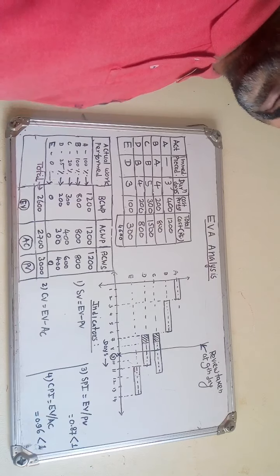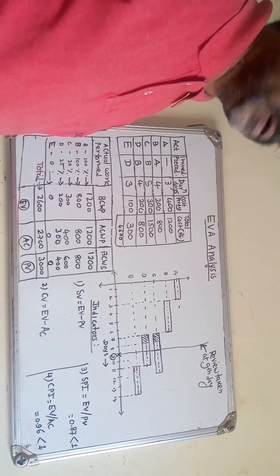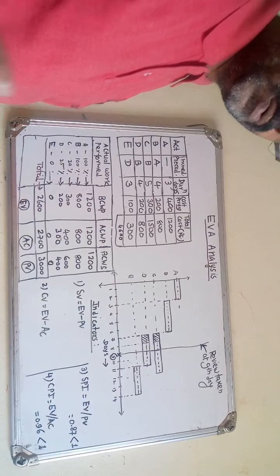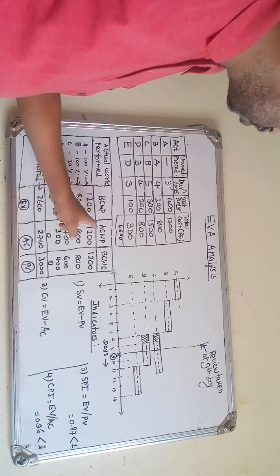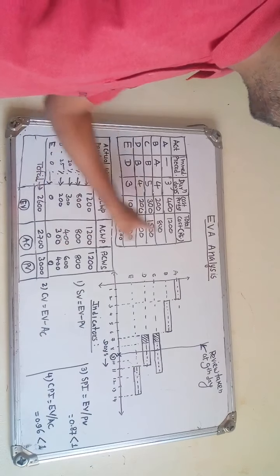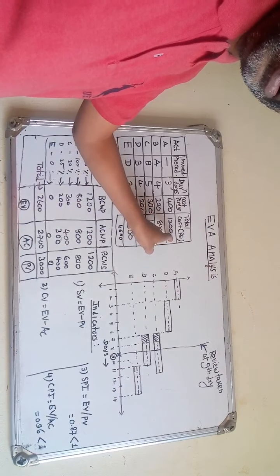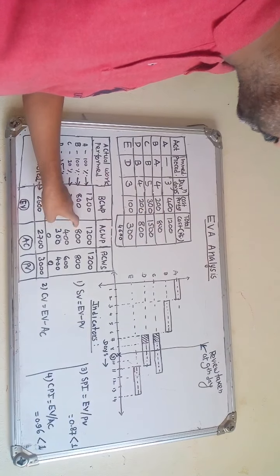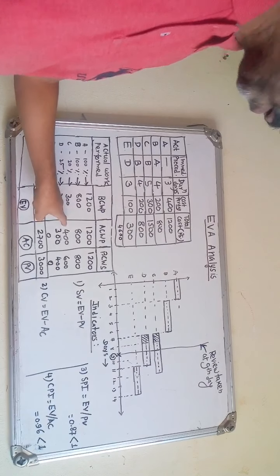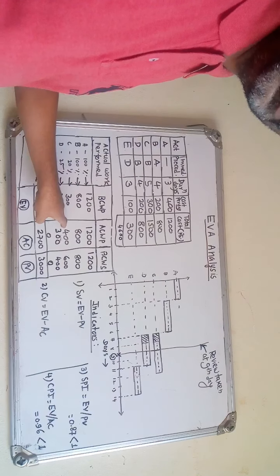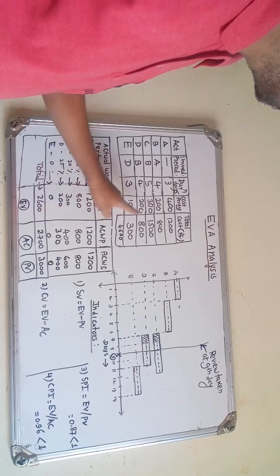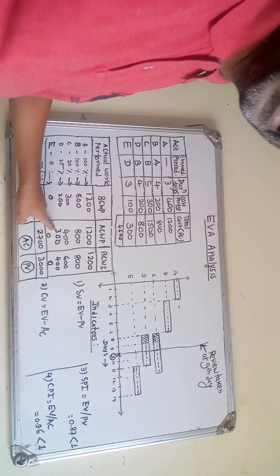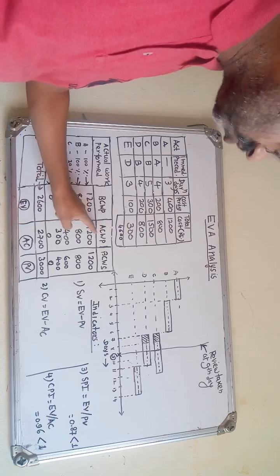So for the activity A, the same 1200 completed, that is the cost spent. For the activity B, 800 spent. And from the data we found that on activity C we spent rupees 400. From the data we have that on activity D we spent rupees 300, right? So that is the actual cost we spent on the work performed. That we have to get from the data site, that this is the actual expenses made on each activity.